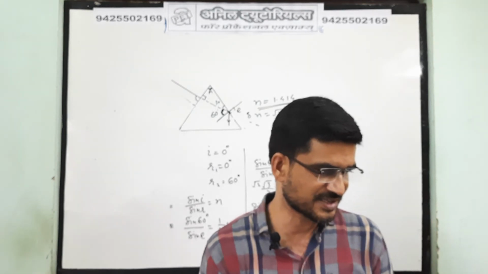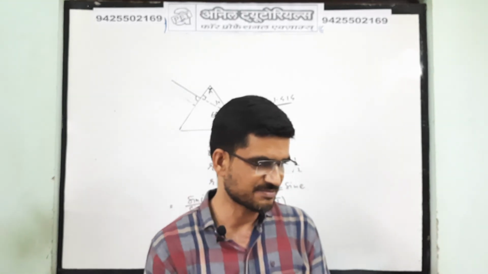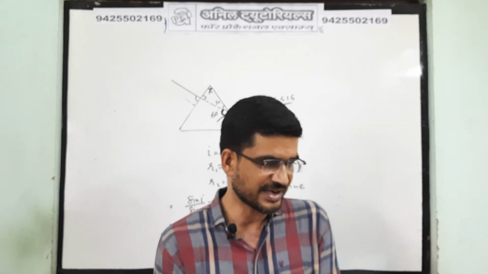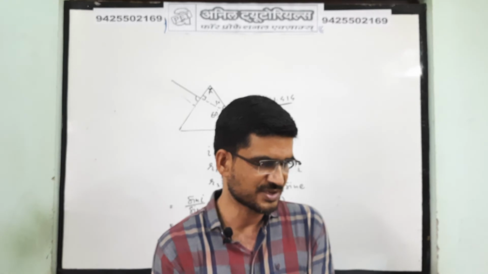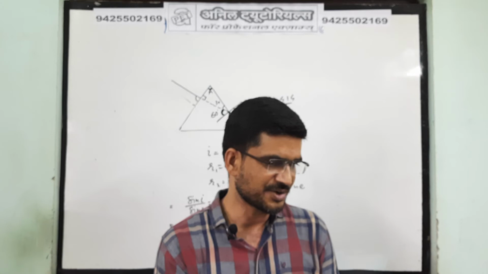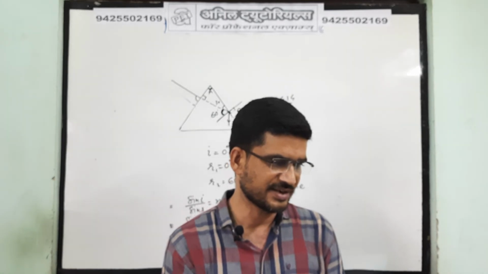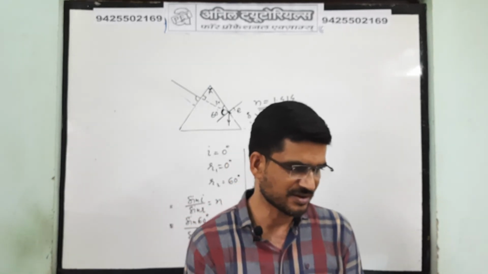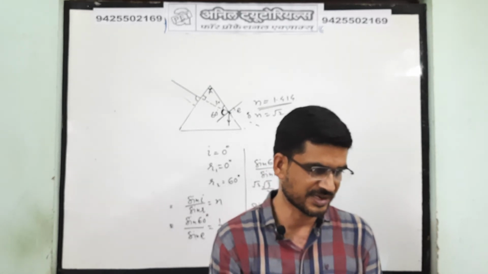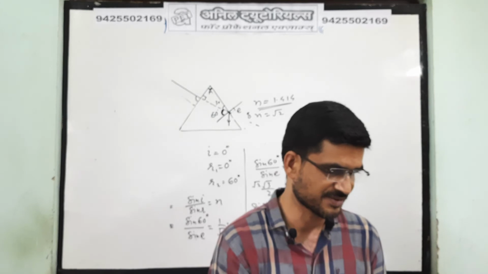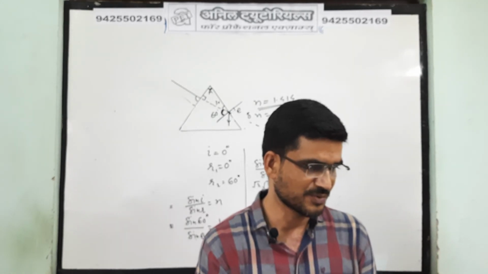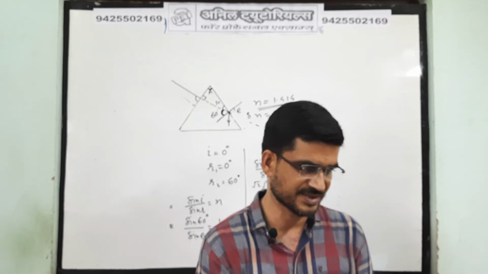Now the next question is that a small coin is resting on the bottom of a beaker filled with a liquid. A ray of light from the coin travels to the surface of the liquid and moves along the surface. You have to find the velocity of light in the liquid. Okay, a small coin is resting on the bottom of the beaker. A ray of light from the coin travels up to the surface of the liquid, okay, and moves along its surface.